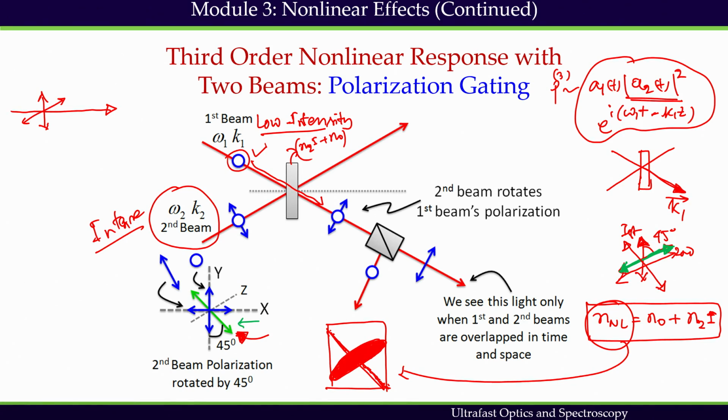And with sufficient intensity of the second beam and with an optimum medium length, a full 90-degree rotation of the polarization of the first beam can occur. So, what we are showing is that after propagation through the medium, I have both vertical polarization given by this circle and horizontal polarization given by this double-headed arrow. Both are there.